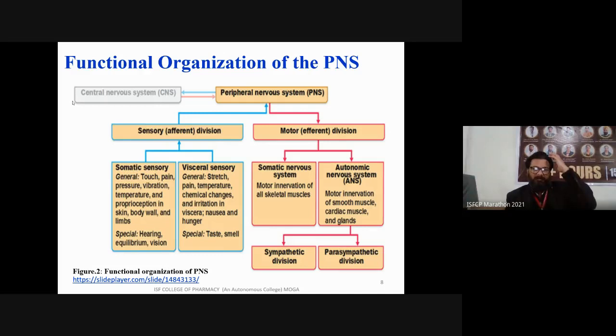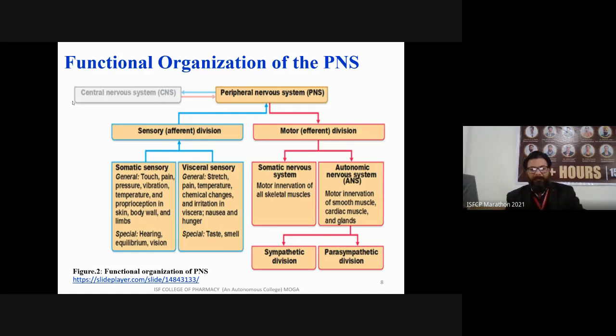When your brain has processed that information, it sends back that message to your body parts, which is shown in red lines. So they are motor divisions or efferent divisions. In this, you can see the somatic nervous system and autonomic nervous system.